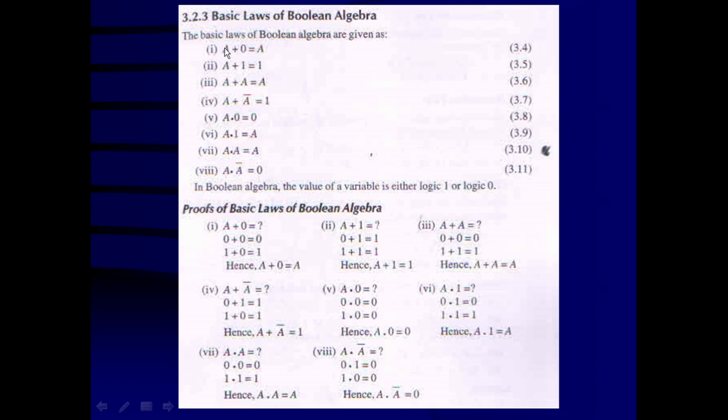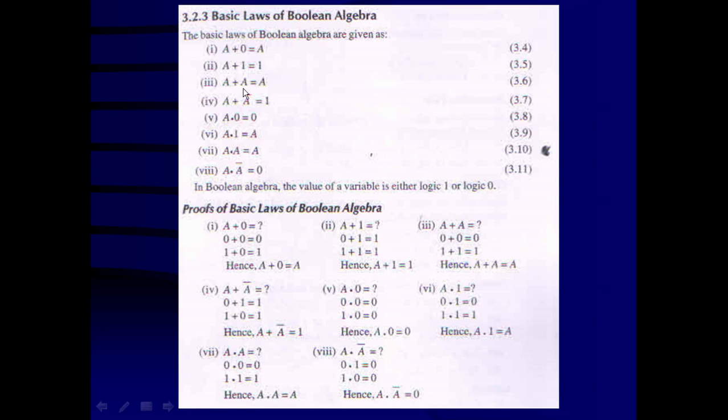What is the first law? A plus 0 is equal to the variable A. A OR with 0 is equal to that variable itself. A plus 1 is equal to 1. That means if any one input of the OR gate is high, the output will be high.